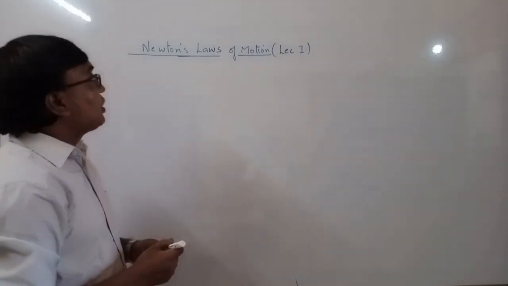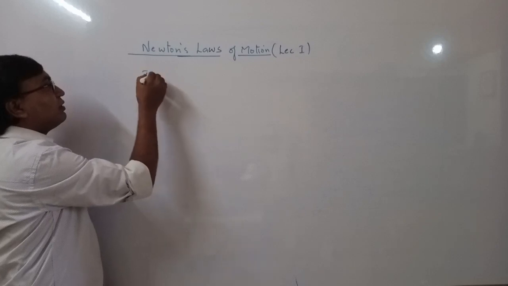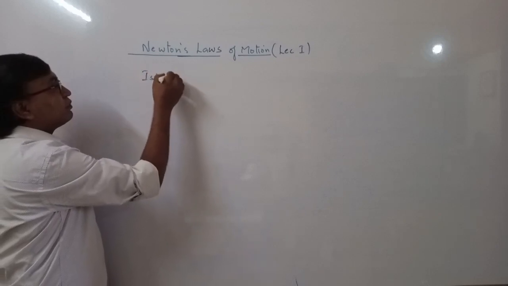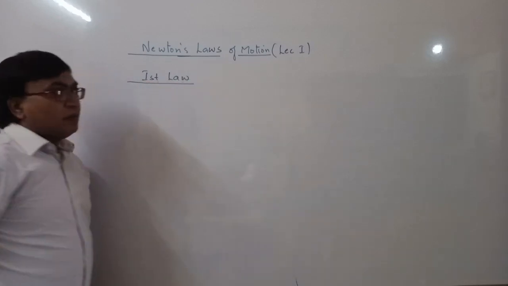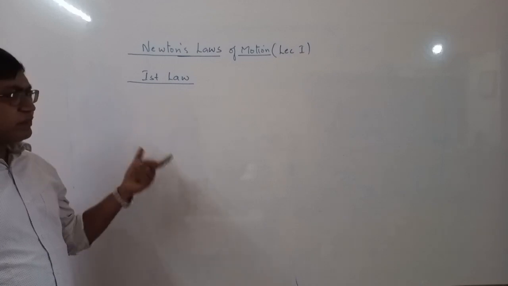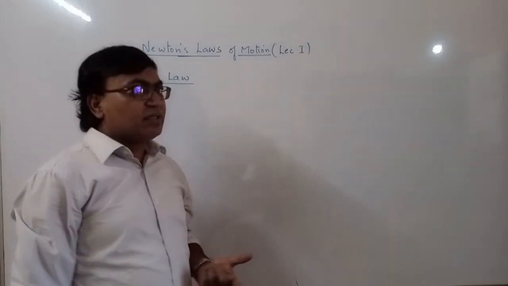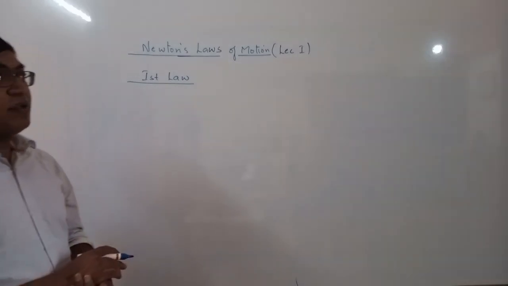Newton's laws of motion. So, first law of Newton. Our observation: a body can be at rest or it can be moving with uniform velocity.